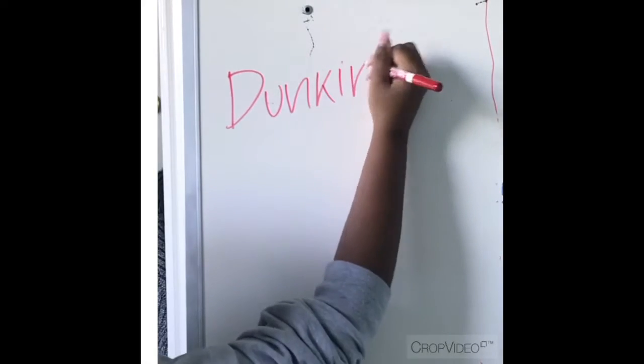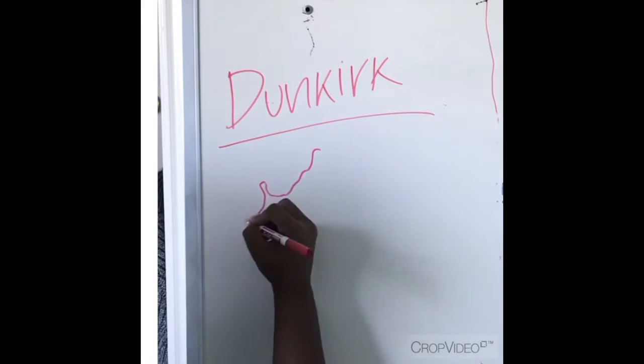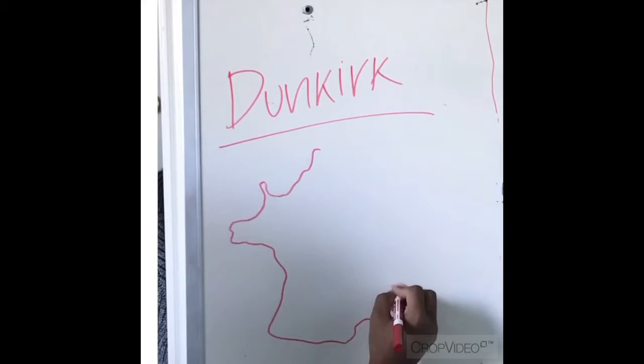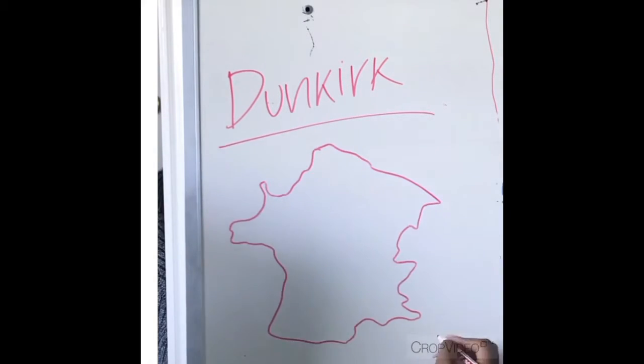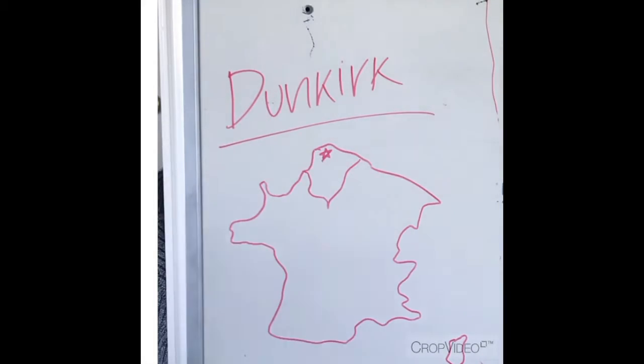Dunkirk is based on the unbelievable true story of the evacuation of almost 300,000 stranded men belonging to the Allied forces upon being surrounded by the Germans. Following the Battle of France, the Allied forces were forced to retreat to the northern French coast by the German resistance. The stranded soldiers then got rescued from the beaches and harbors of a small French town called Dunkirk.